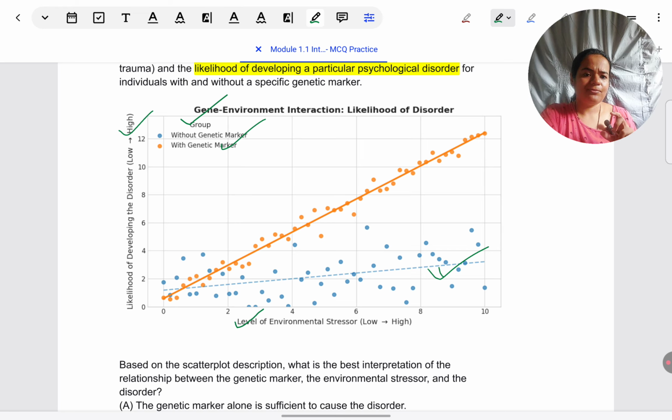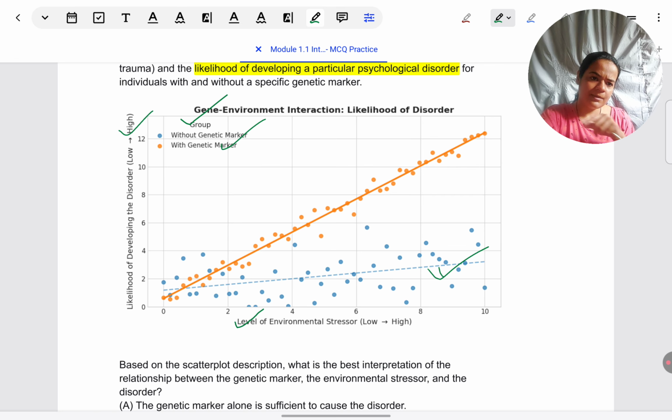Now, even if you are finding it a little challenging right now, maybe you haven't seen scatter plots like this, maybe you've seen very simple ones, not 2 lines, only 1 line. But the principles remain the same. How you read a graph remains the same, whether it's a complex graph, a simple graph, a bar graph, or a line graph, it doesn't matter. You always go step by step. The reason I've taken the effort to tell you about all the steps is to show you how you can read any graph.